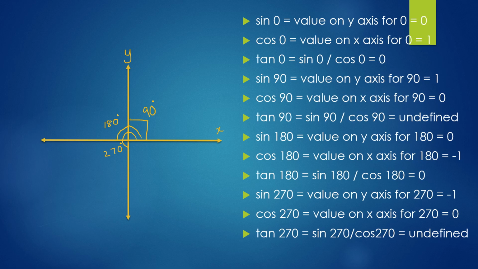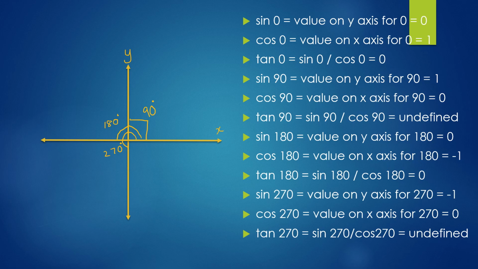Now let's go to sine 90. A 90-degree line will fall on the y-axis. So it will have a value on the y-axis and the value on the x-axis is 0. Hence sine 90 is 1 and cos 90 is 0. Since tan 90 is sine divided by cos and cos 90 is 0, it's undefined because anything divided by 0 is undefined. Now let's go to the 180-degree angle. It falls on the x-axis but on the negative side.